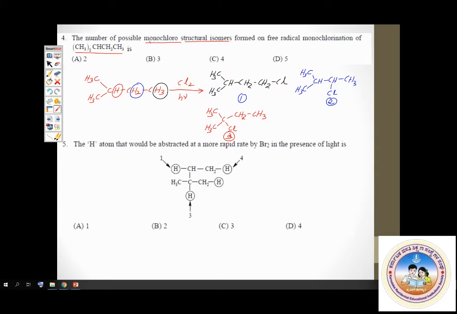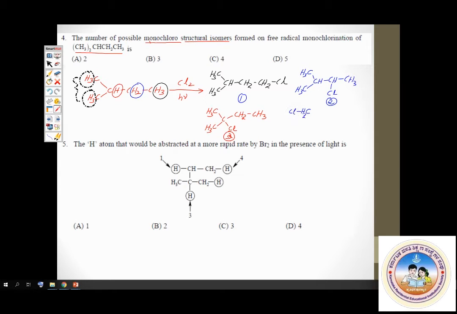So the product is CH2Cl, CH, CH3, CH2, CH3. Totally, how many compounds did we get? 4 different compounds.